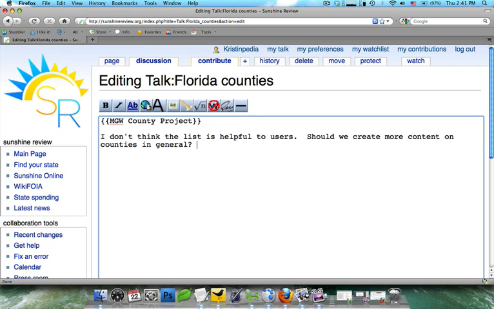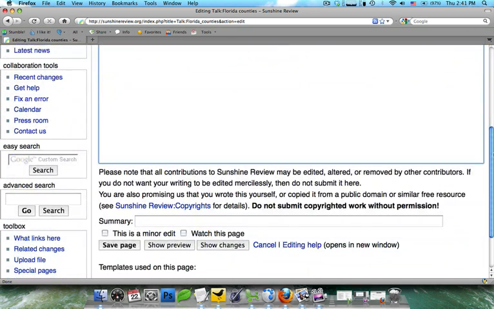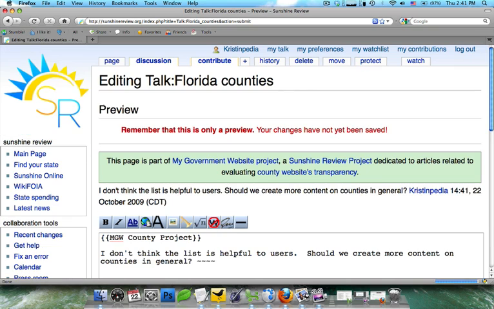Now, what you're going to need to do is sign your comment. That's because these pages can get confusing pretty quickly, so you always want to make sure you do this. And you can do that by typing in 4 tildes, which is that curly Q in the upper left-hand side. You'll see when I click on Show Preview that it will come out as my username and date. So you can see that it came out right here.